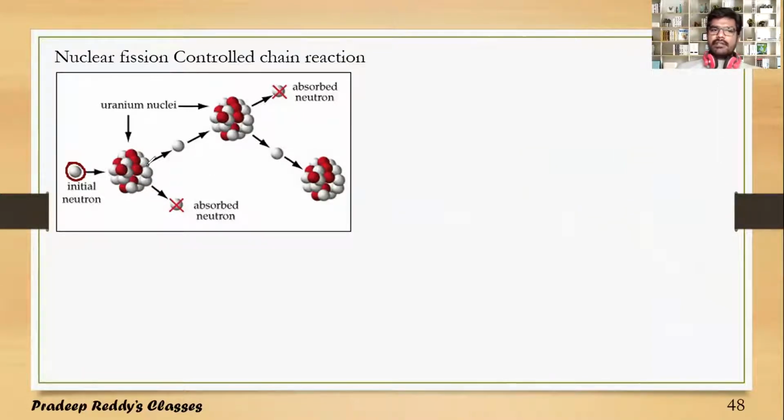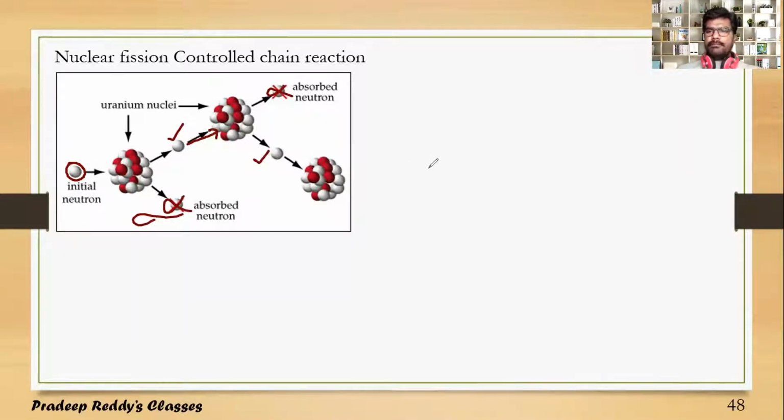When this breaks into two fragments by the release of three neutrons, out of three neutrons only one is allowed to participate, and two are absorbed. The reaction continues, with three more neutrons released, out of which only one is allowed to participate and the remaining two are absorbed.